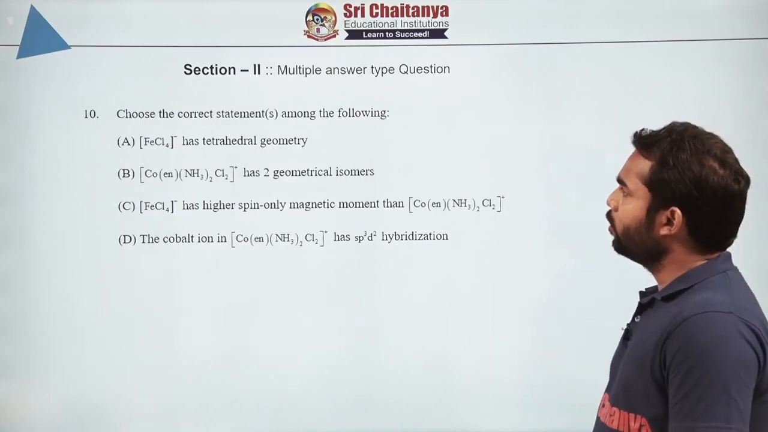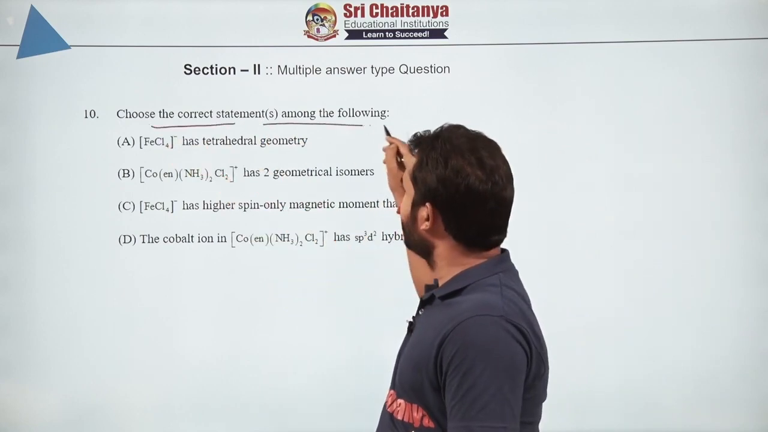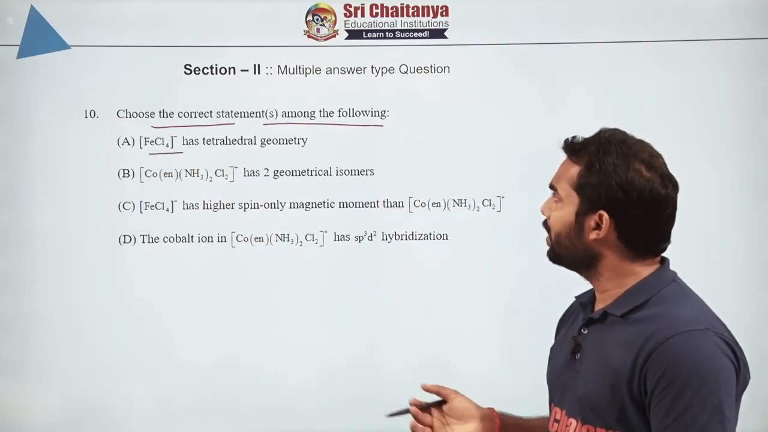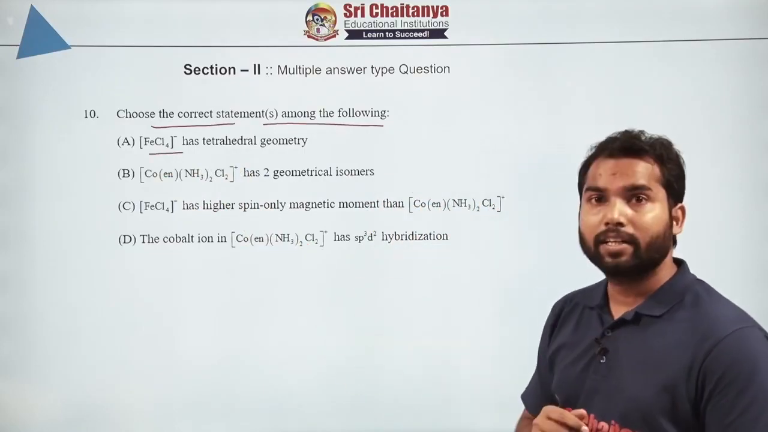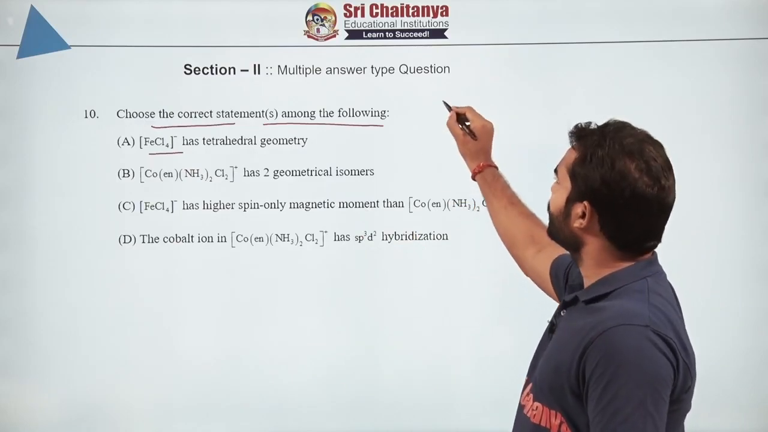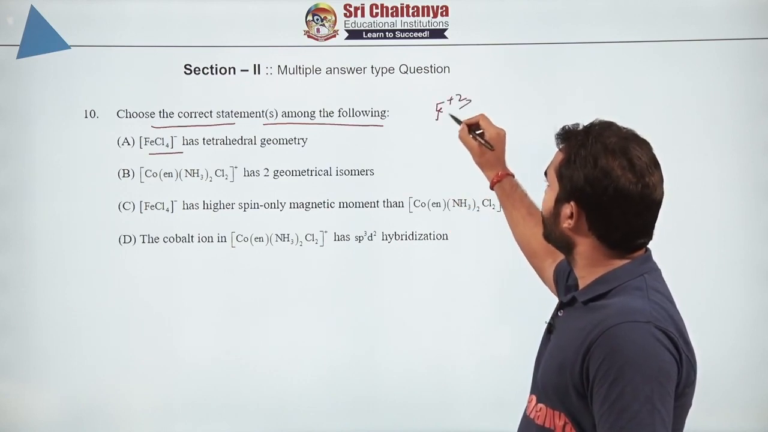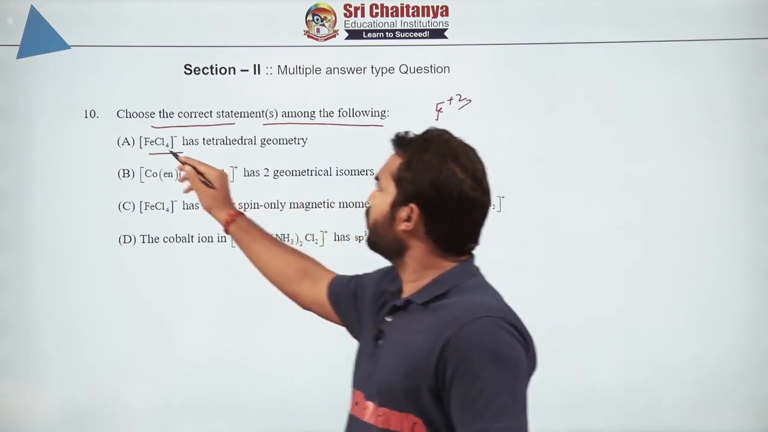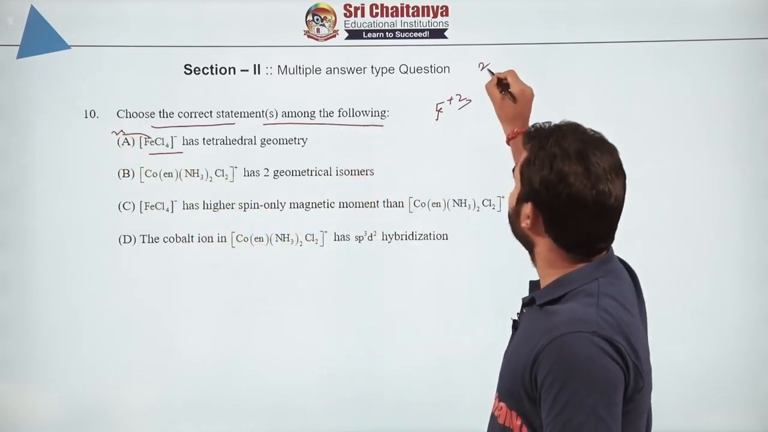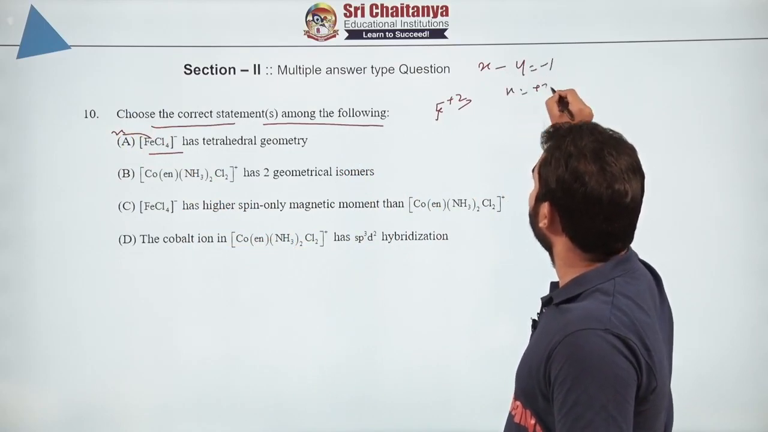Now it is related to coordination chemistry, and it says, choose the correct statement among the following. FeCl4 minus has a tetrahedral geometry, similarly for the others they are talking about. So let's go one by one. FeCl4 minus, what is the oxidation number of iron there? Iron is in +3 state, you just calculate it. If you assume X, this will be X minus 4 is equal to -1, so you get X is equal to +3.